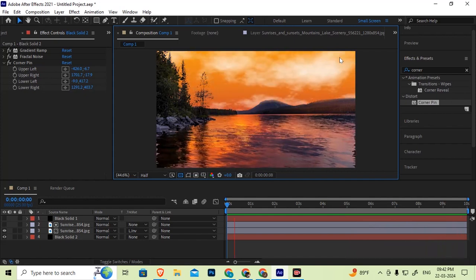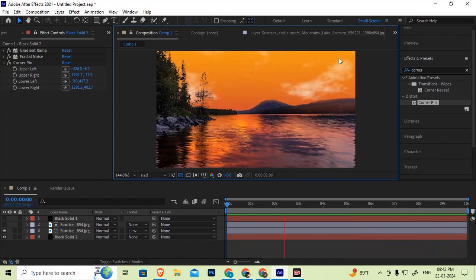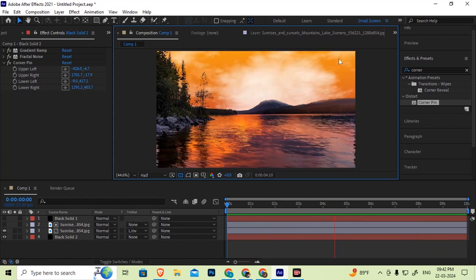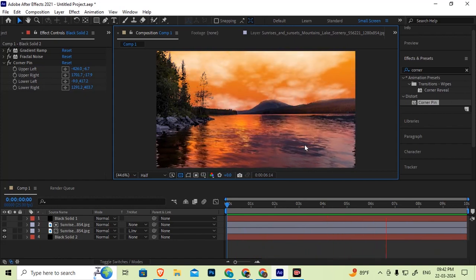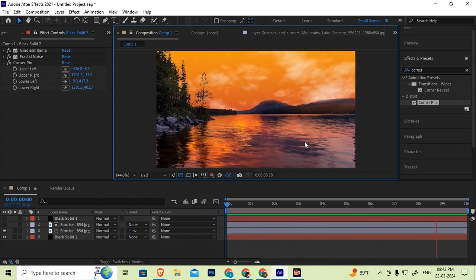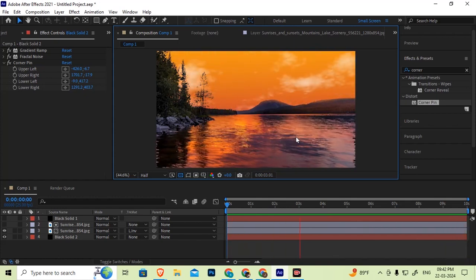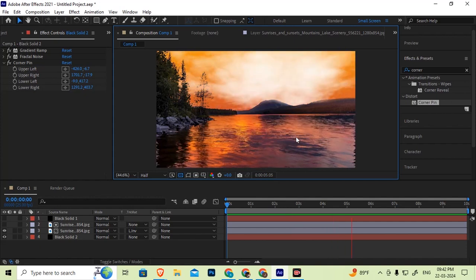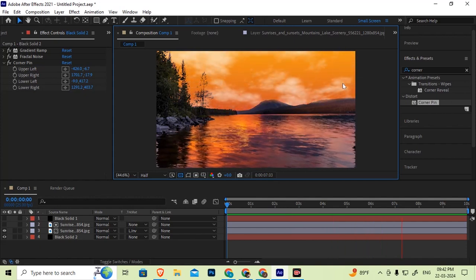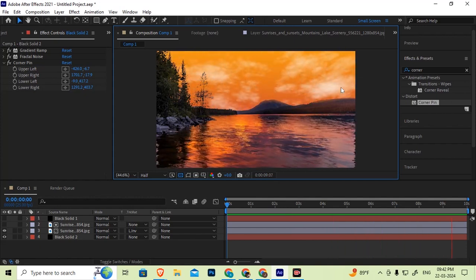So this is the way we can create fractal noise. We can apply and we can create as a water and also the sky location as clouds. Okay na? Yes, sir.